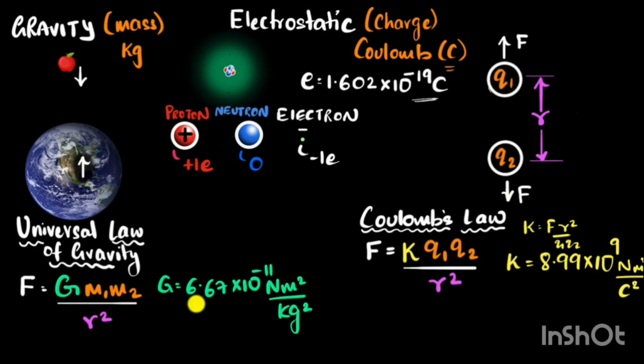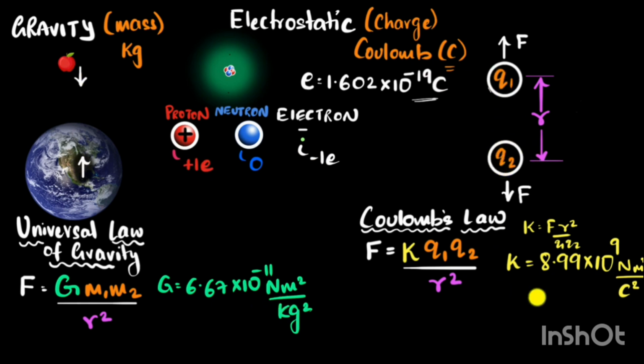Okay, so let's quickly compare these two. One similarity is the inverse square law. The farther you go, the smaller the force gets. The force dies out very quickly. But what about some differences? Well, the first difference is that gravity is always attractive, but the electrostatic force can be attractive or repulsive. That's because we have two kinds of charges over here, right?